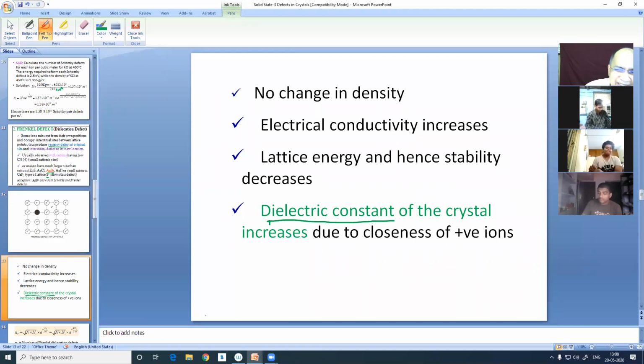Stability decreases, lattice energy decreases, entropy increases. That is a common thing. But most important is no change in density. Unlike the Schottky defect, Frenkel defect doesn't involve any change in density.